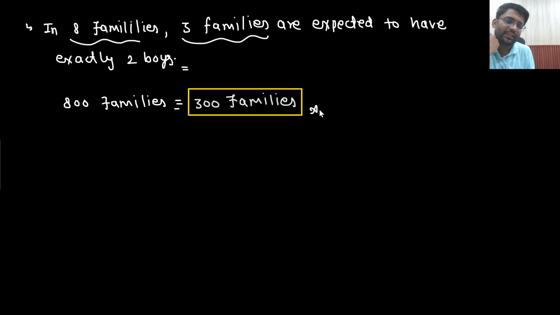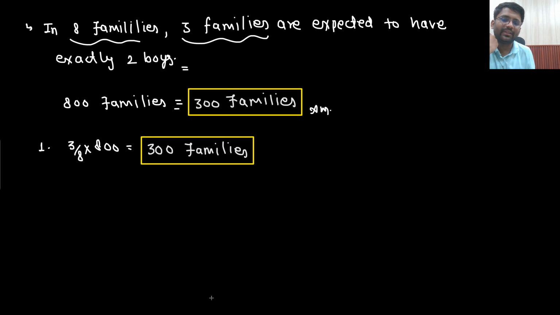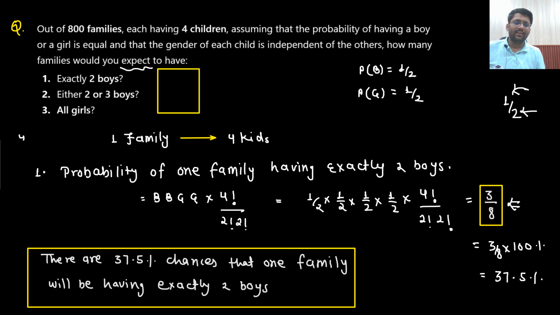Eventually, what was the answer of the first one? The probability you got was 3 by 8, multiplied with 800. The answer is 300 families. So can you compare it with the example of rolling a dice? Yes, sir, I can compare it. What is the probability of getting a head? The probability of getting a head is 1 by 2. That means if you toss it 2 times, it is expected that you will get a head at least once.